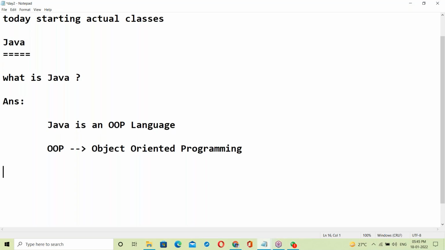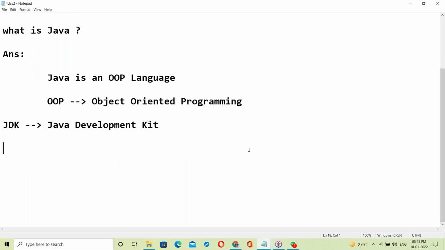JDK stands for Java Development Kit. JDK came from Sunsoft.